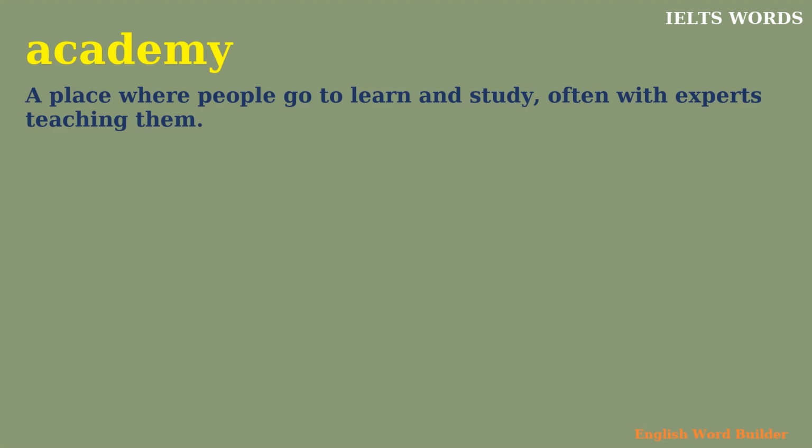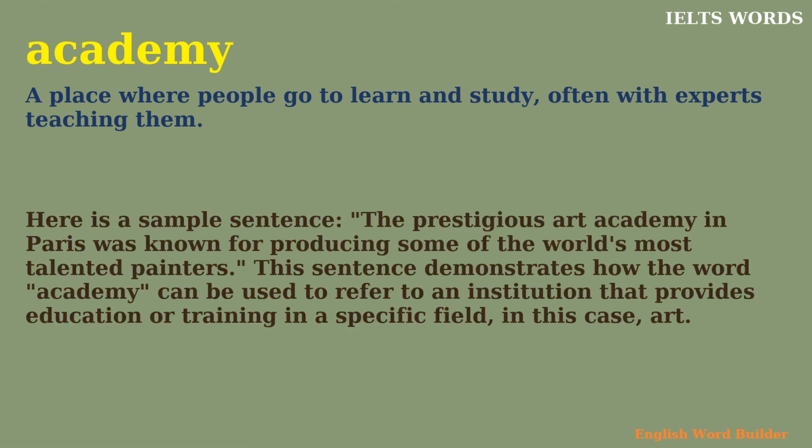Academy. A place where people go to learn and study, often with experts teaching them. Here is a sample sentence. The prestigious art academy in Paris was known for producing some of the world's most talented painters. This sentence demonstrates how the word academy can be used to refer to an institution that provides education or training in a specific field, in this case, art.